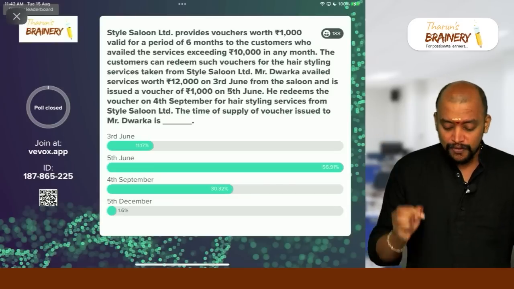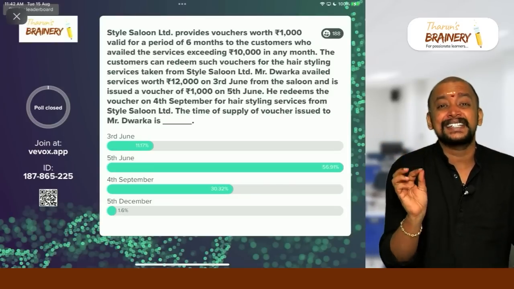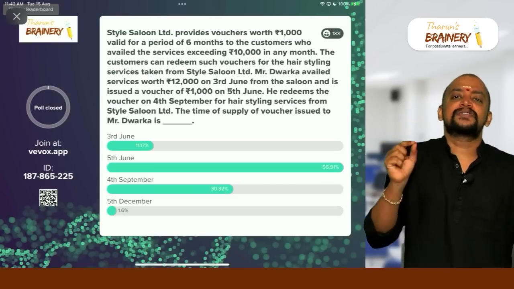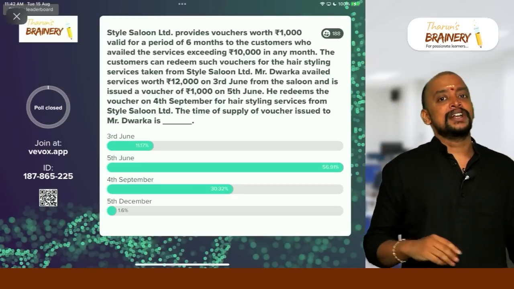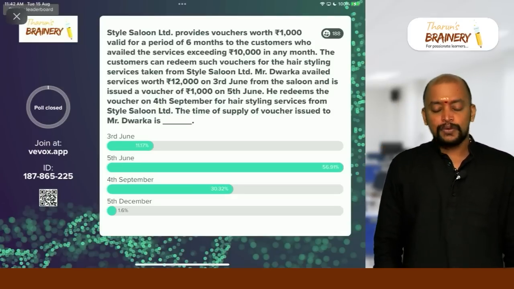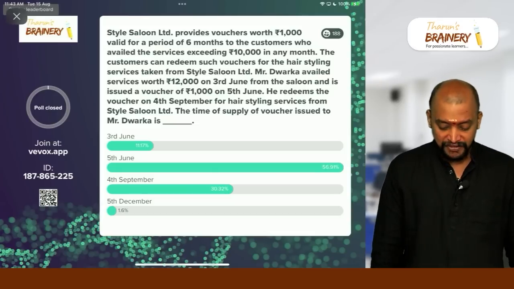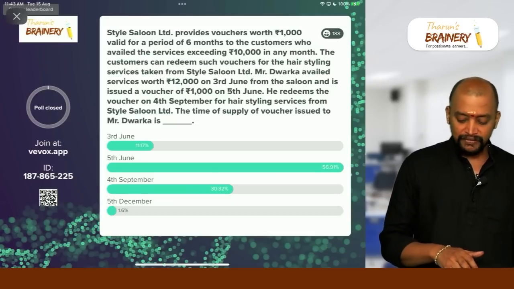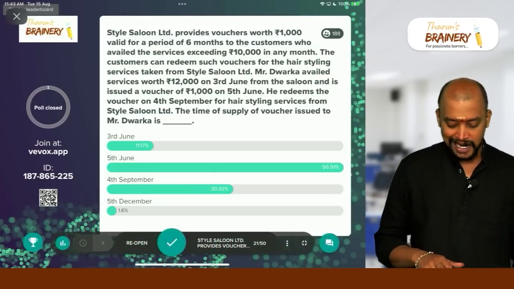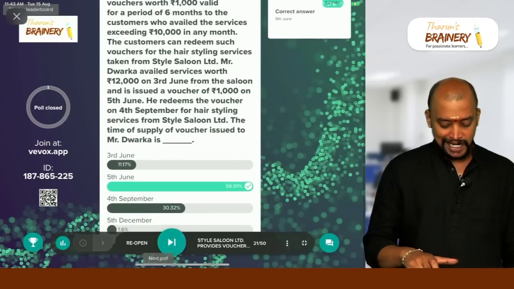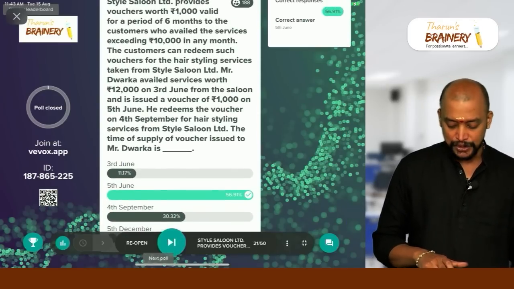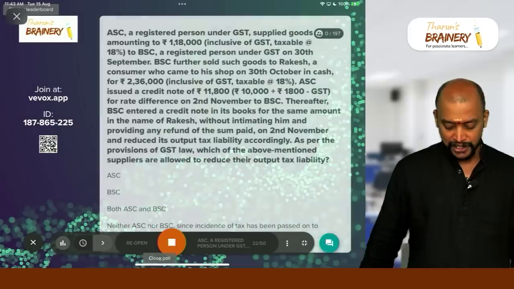Here, this particular voucher can be redeemed only against hair styling services. So which means it will be coming under identifiable voucher. So for identifiable voucher, what will be taken? So this is the date of issuance of voucher. What is the date of issuance of voucher? So 5th June. 5th June will be taken as the answer in this case. Good, majority selected correctly only 5th June. Now we are moving on to next question.